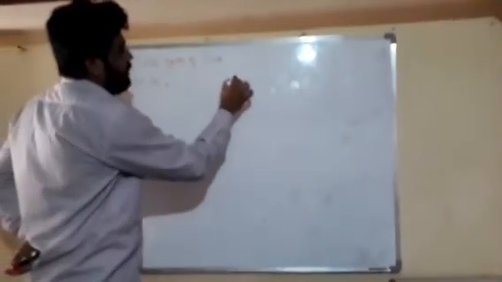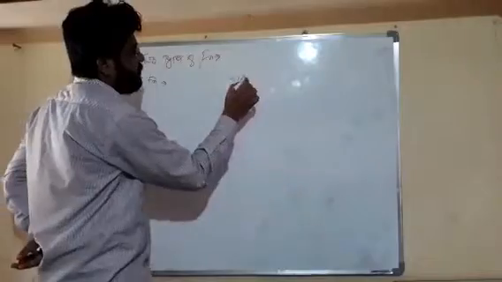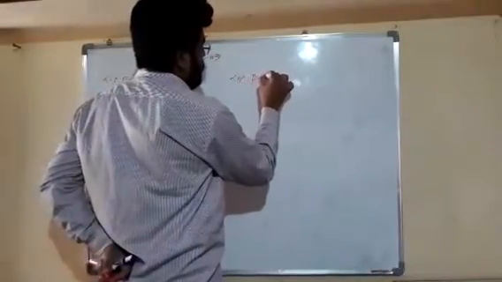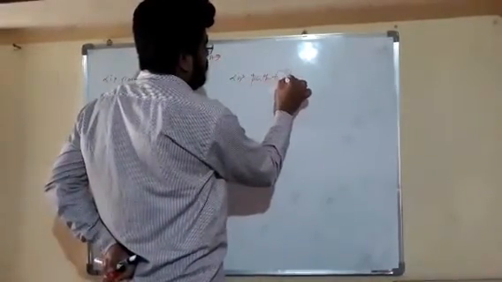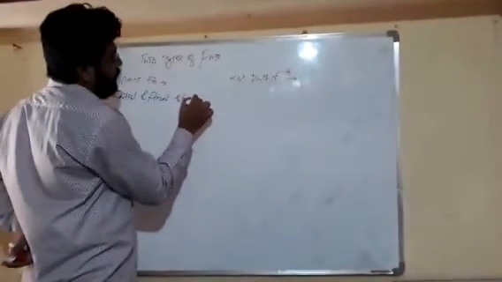Friends, first is point function and the second one is path function. So friends, what is point function? These functions depend on the initial and final state of the system.